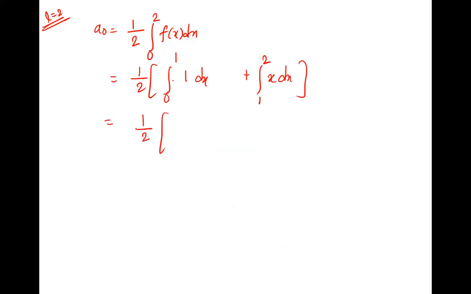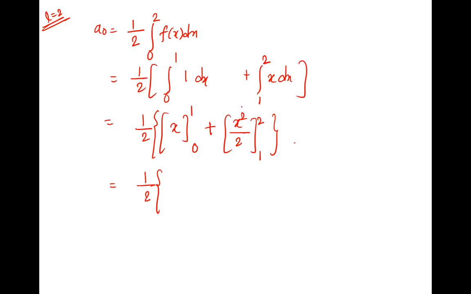All this will get the answer. These two integrations are separate. Integration of 1 dx is x, from 0 to 1, plus integration of x is x square by 2, from 1 to 2. So it is 1/2. This is separate, this is separate. Put here 1, upper limit, minus 0, lower limit. Done. Plus here 2 is the upper limit, so 2 square by 2 minus 1 square by 2.